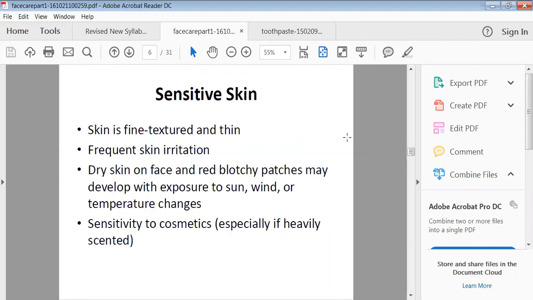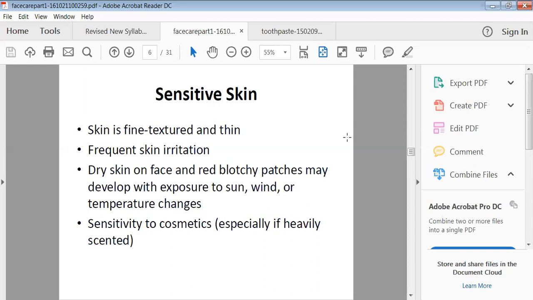Then apart from that, there is another kind of people who have sensitive skin. The skin is very fine textured and very thin. Then frequent skin irritation is there, dry skin on the face and red blotchy patches. When this kind of skin is exposed to sunlight, wind or sudden changes in temperature, sensitive skin will show redness and blotchy patches on the skin. Then sensitivity to cosmetics may be possible.